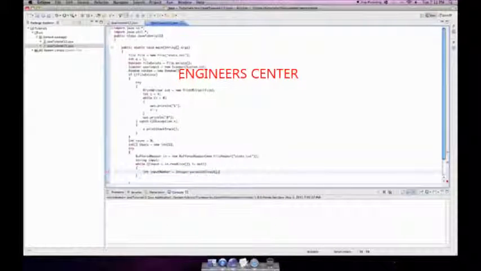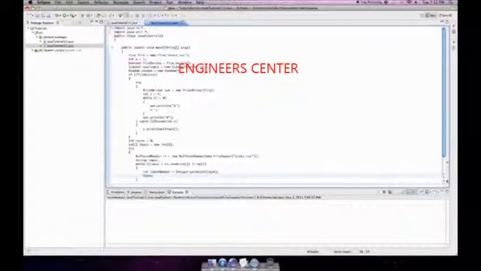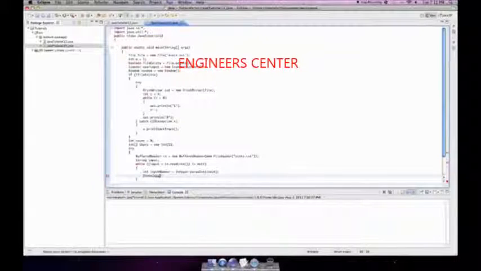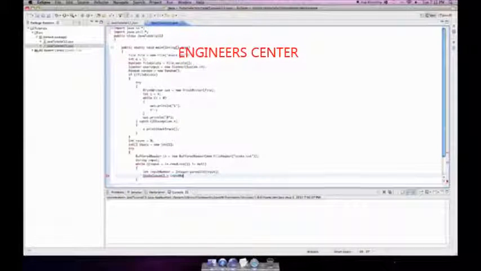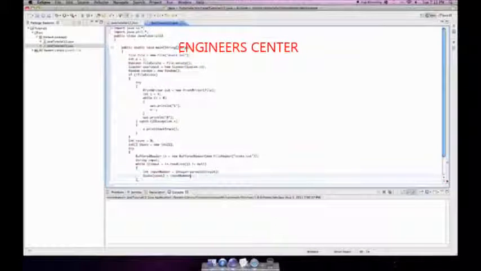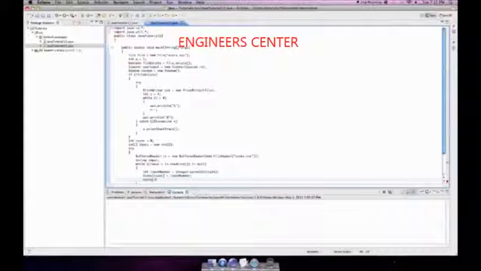Input. stats subscript count is set equal to inputNumber, and we're going to add one to count.